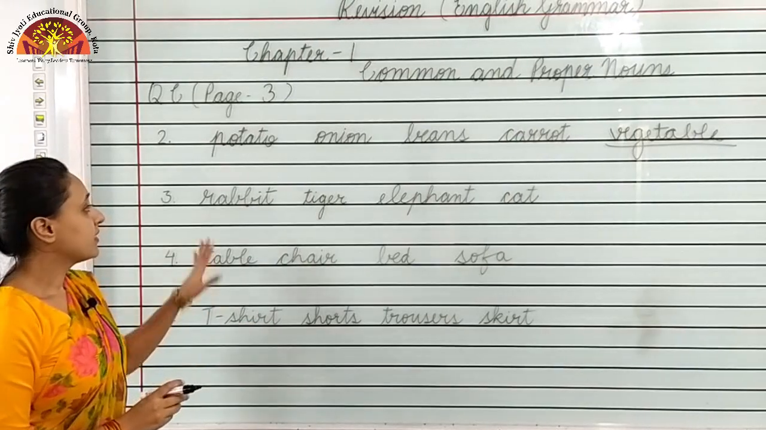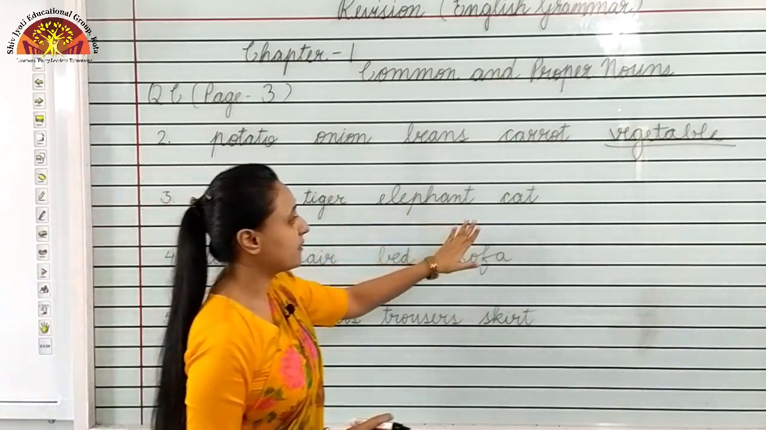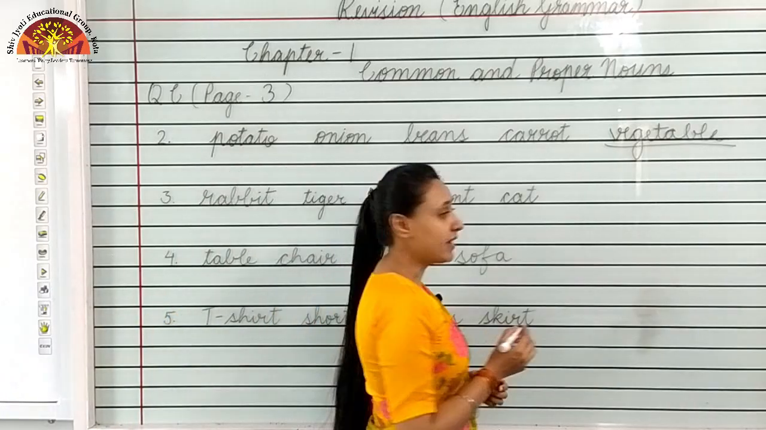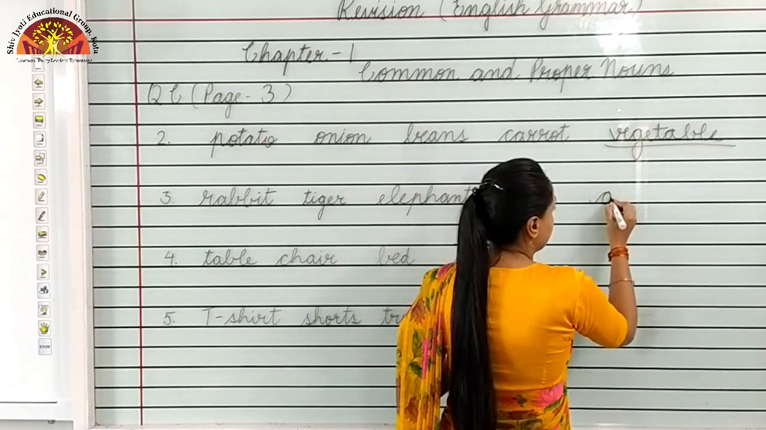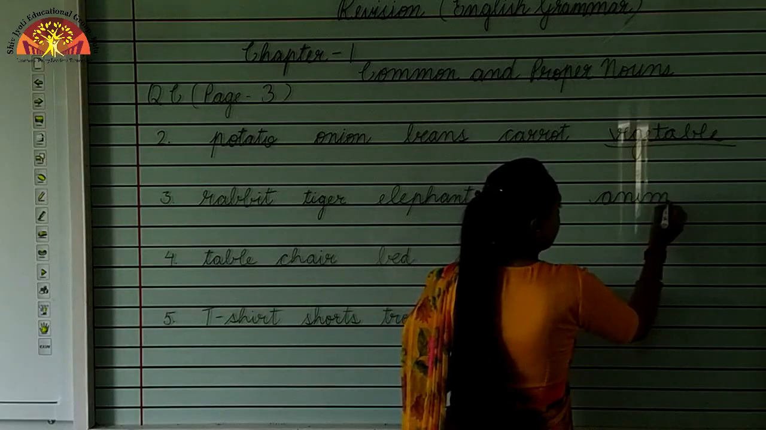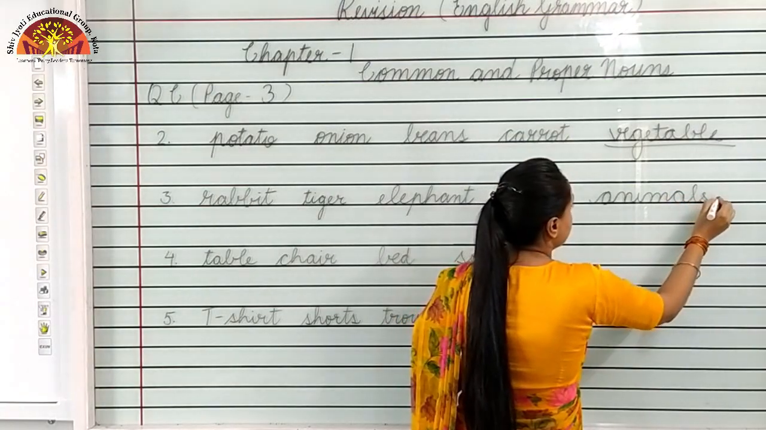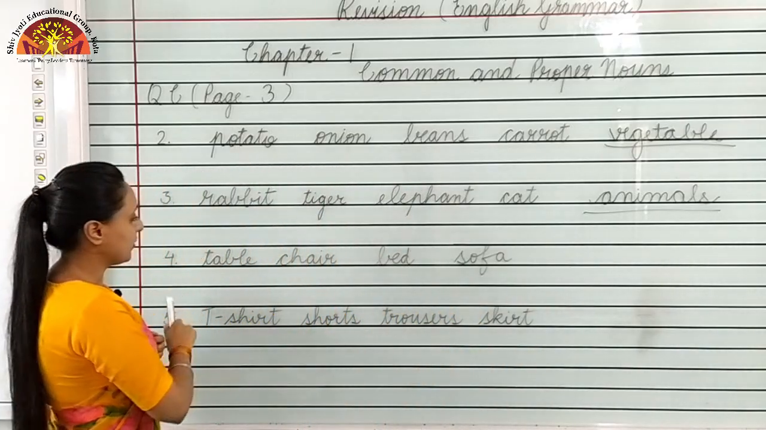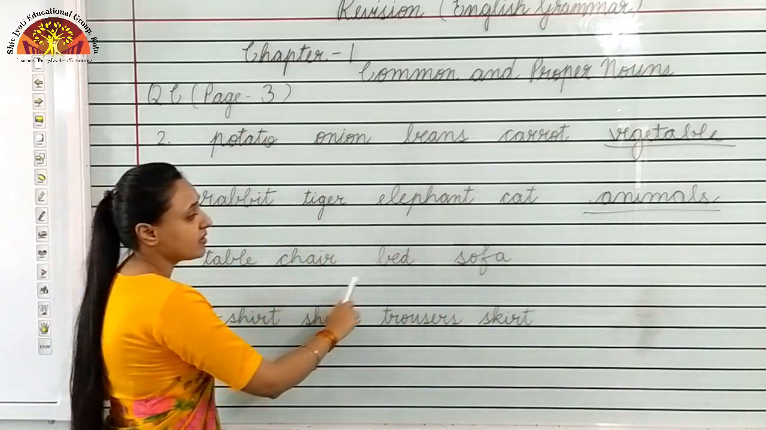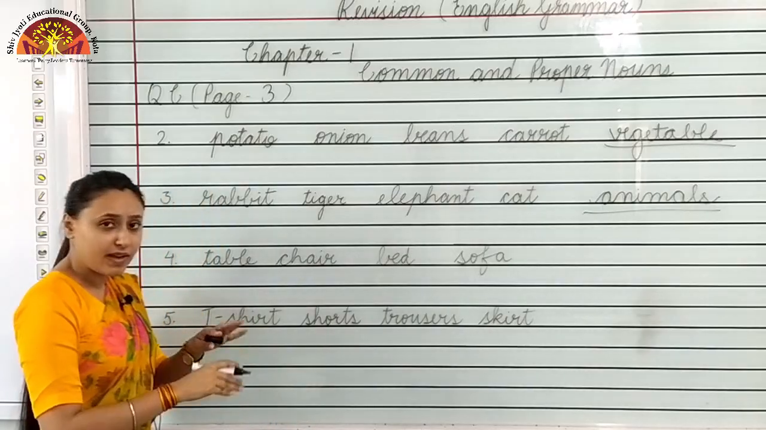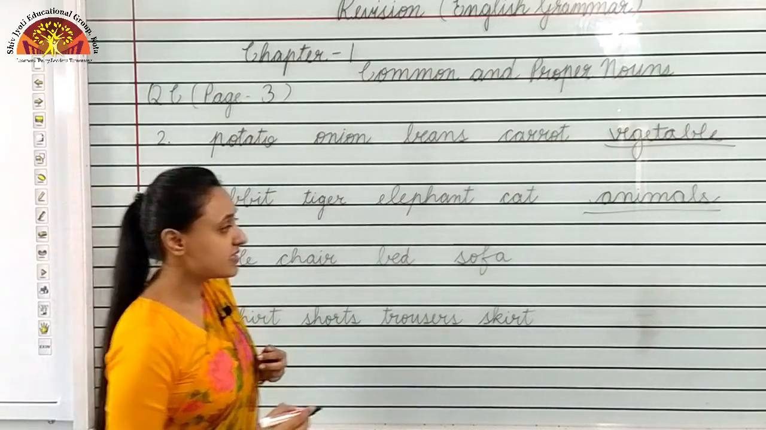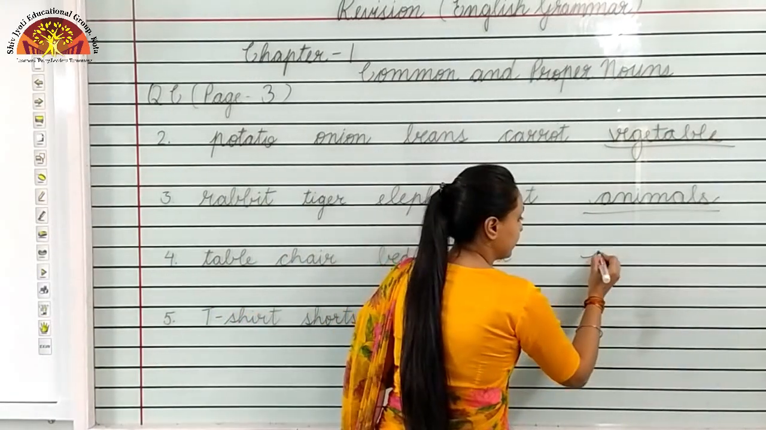Next, rabbit, tiger, elephant, cat. Who all are these? These are animals. A-N-I-M-A-L-S, animals, okay? Then number 4, table, chair, bed, sofa. You will find all these in your home. What are these? These are furniture.